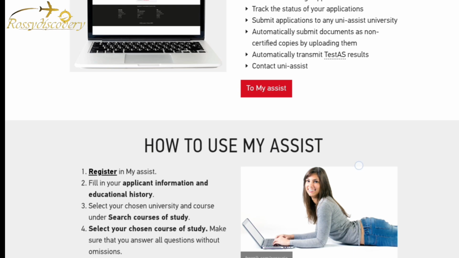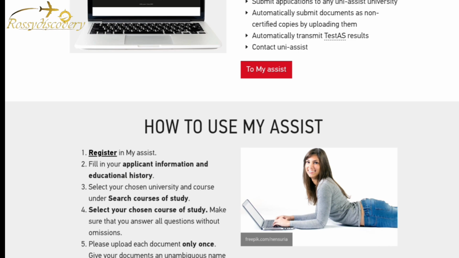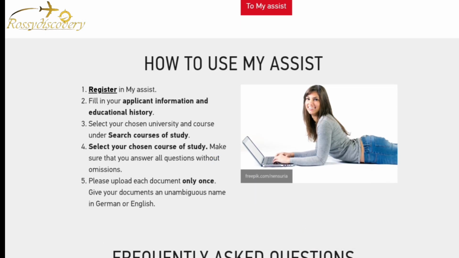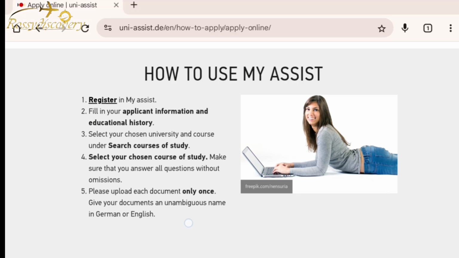Register in MyGermanUniversity like I mentioned earlier. Fill in your applicant information and educational history. Then go to select your choice university and course under search course of study. Select your choice course of study. Make sure that you answer all questions without omissions. Please upload each document only once. Please don't upload your document twice. Make sure your documents are in German or English. If you are submitting a document like your BSc transcript, please name it after what you are submitting it for, for easy access. Either you name it in German or in English.